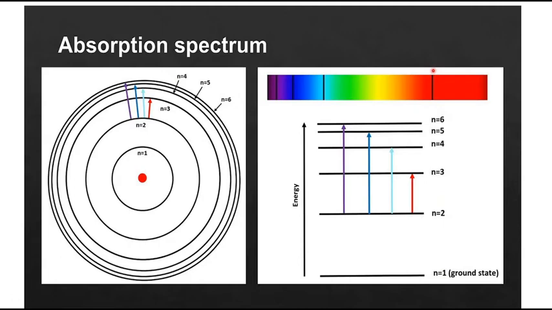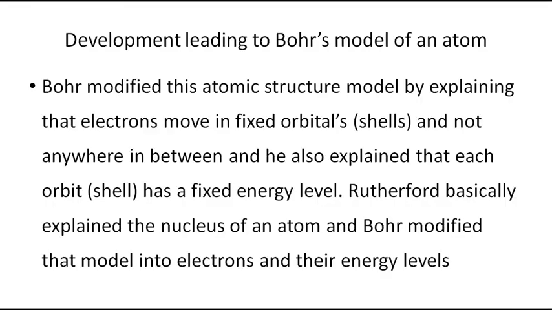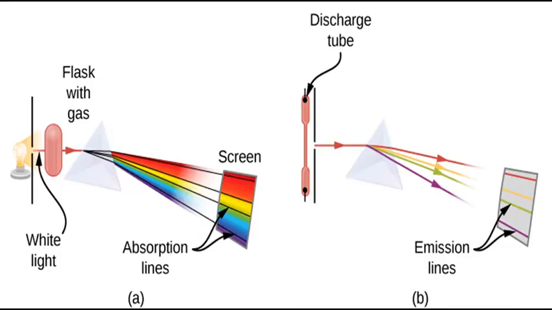Energy means the light it is absorbing, that frequency of light it is absorbing. So when it absorbs violet light, it can jump from second energy level to 6th energy level. If it absorbs blue light, it can jump from second energy level to 5th energy level. If it absorbs red light, it can jump from second energy level to third energy level. So this is the reason that you get the absorption spectrum. Got it? So Bohr's model.